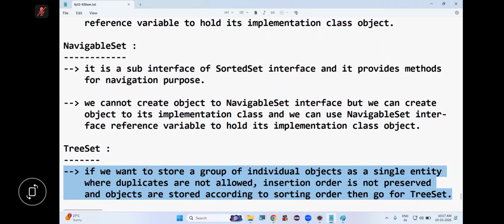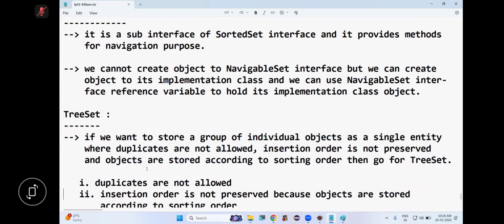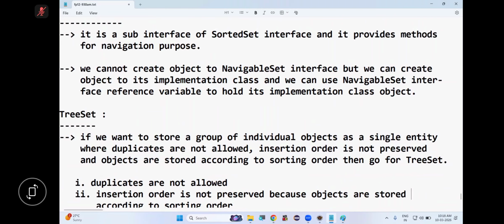Is this clear, everyone? So sorting will be there. First point, duplicates are allowed or not allowed? Insertion order is preserved or not preserved? Why? Because sorting will be done, right or not? Because objects are stored according to sorting order. Are you following or not?